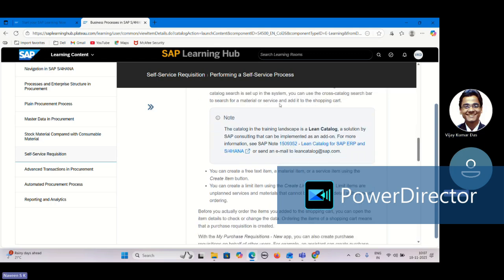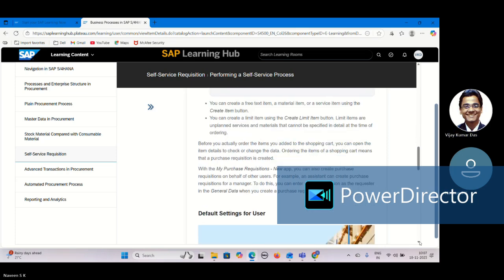In case the catalog is not available, then they can go for free text. Means they can enter the material item or service item using the create item button. So they can also have an option to create a limit item. Limit item means very low value items wherein, instead of GR, they can only check the invoice based on the value.